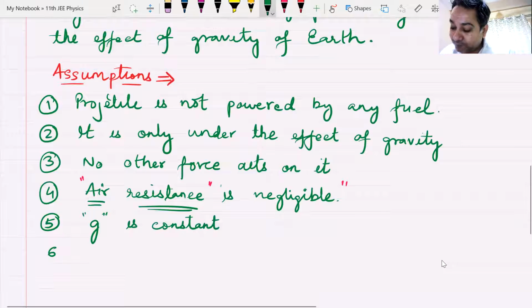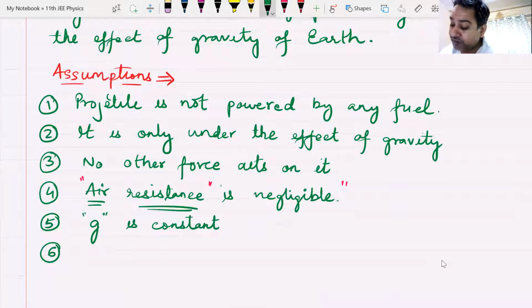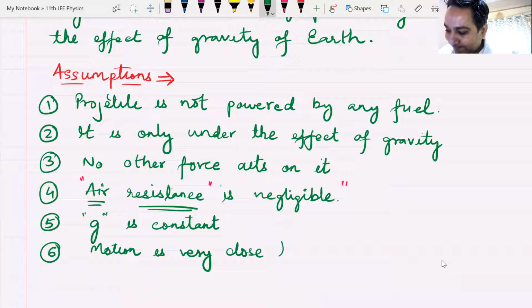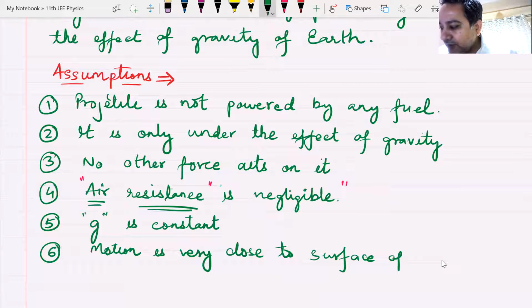Then sixth, the motion takes place very close to the surface of Earth. These are the few assumptions that we have made.